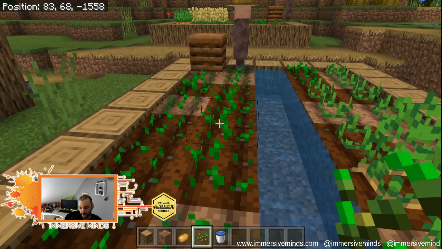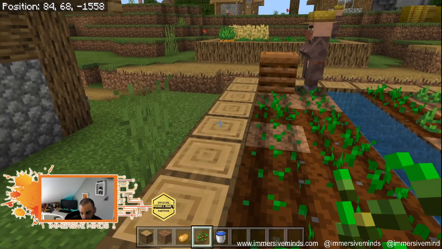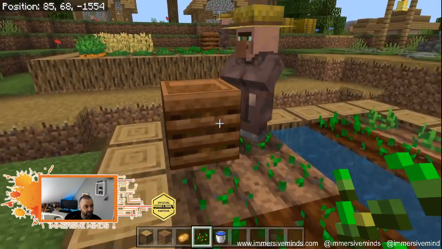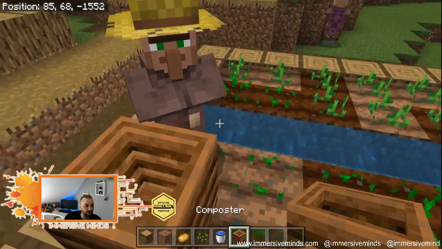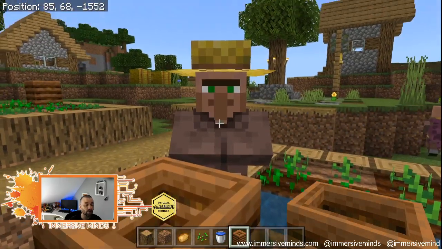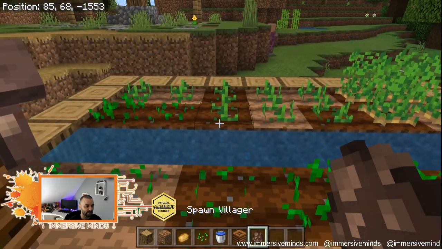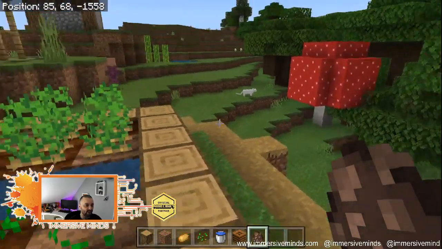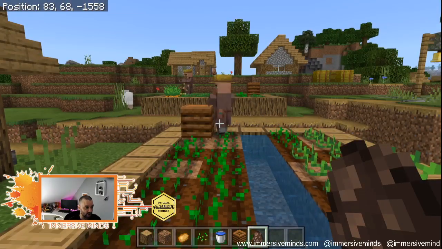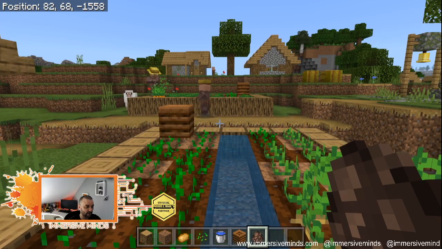Now, potatoes aren't the only thing you can grow. And then we've also got a composter. Oh, and a villager. There we go, spawn a villager. And so in order for a farm, now you don't need the villager, but as you can see, the villagers are doing their thing.